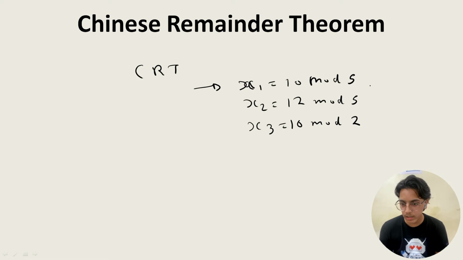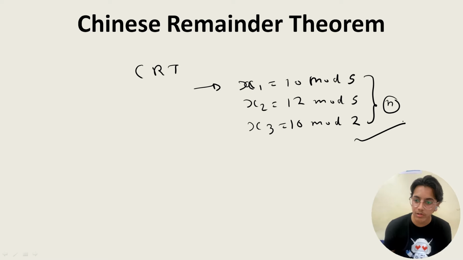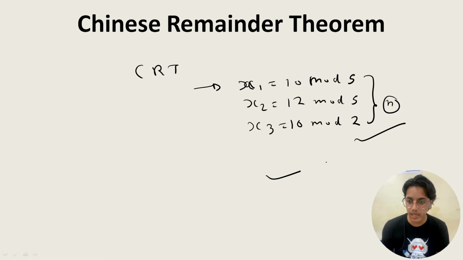Now we have to tell a number n that will satisfy all three relations. This is just a random example that I have taken. It might or might not give a solution, but the logic is similar and you can solve it very simply. So that is the MCQ that would be asked with the Chinese remainder theorem. That's all.